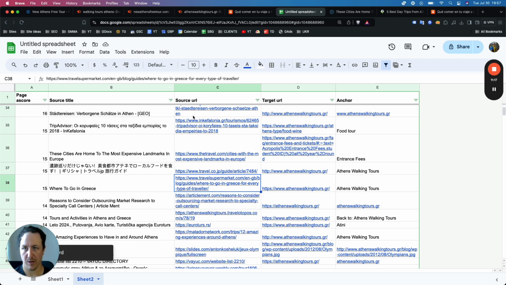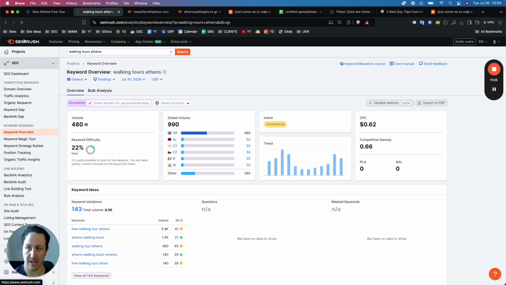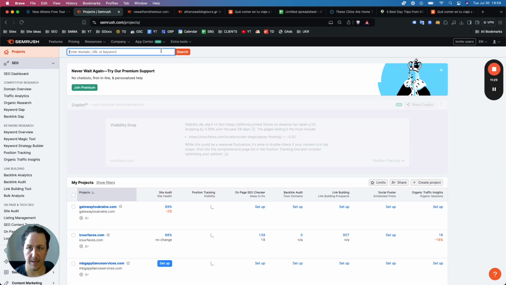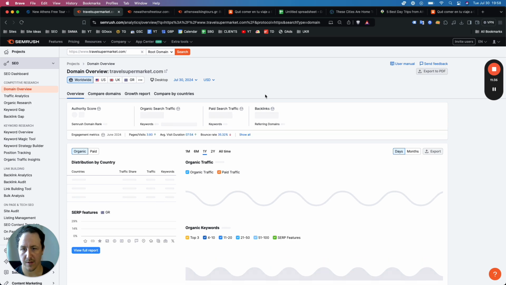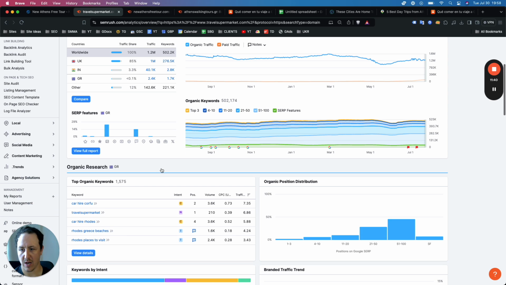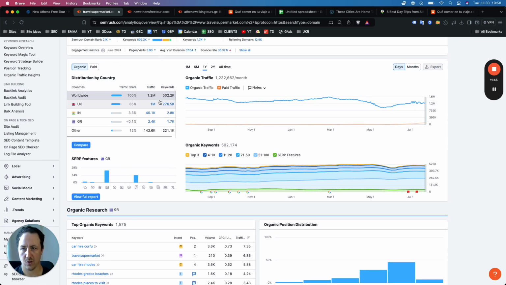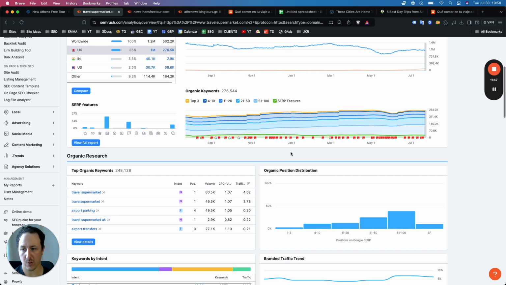Also, one more thing you want to check is always to make sure that the URL or the website is legitimate. Some of them are just solely link farms, right, where they're just adding a lot of nonsense links just for money, right? So to do that, you just search the root domain, so travelsupermarket.com, just to see if it's actually ranking for anything or driving traffic, right? And for example, this is a huge website. It's driving a ton of traffic, ranking for a ton of keywords in Greece, 276,000 keywords in the UK, right? So a link from this website would be worth focusing on trying to build, right?